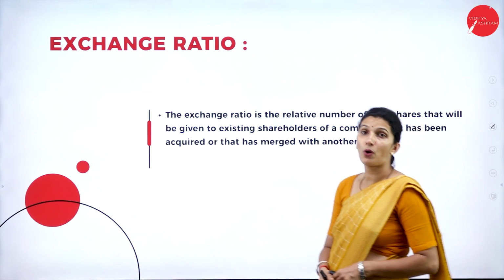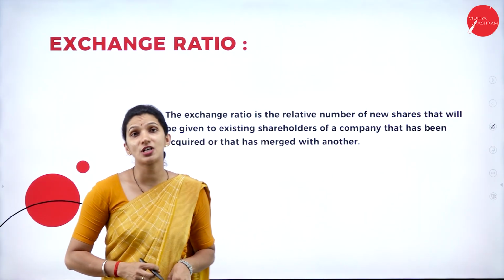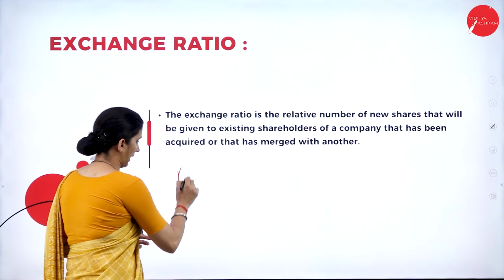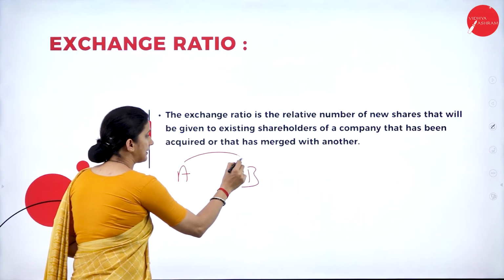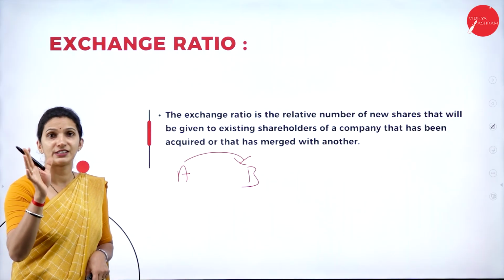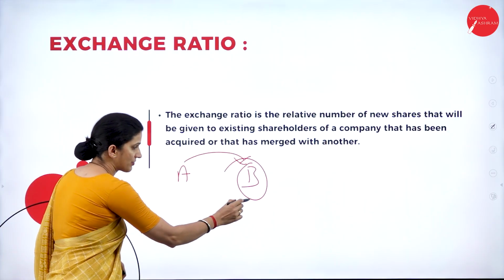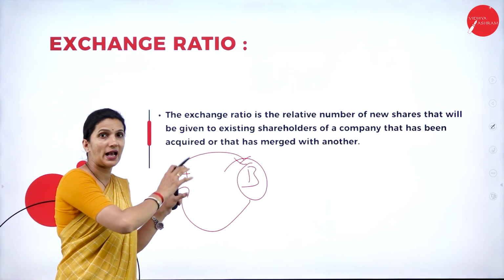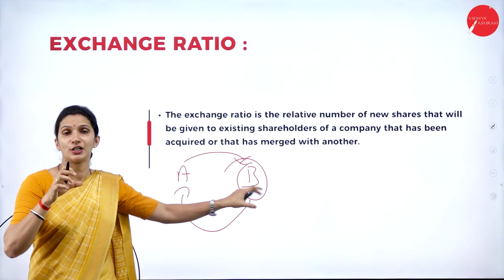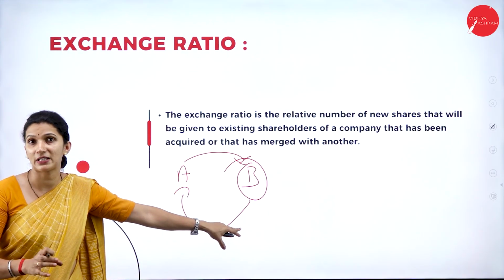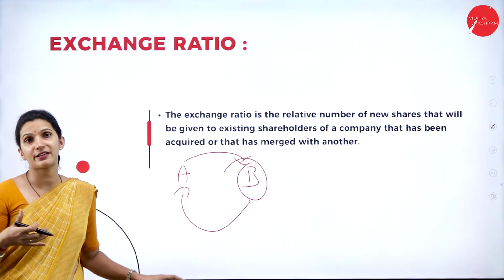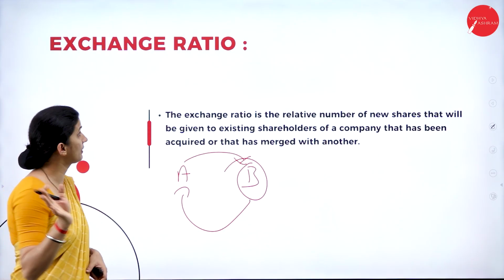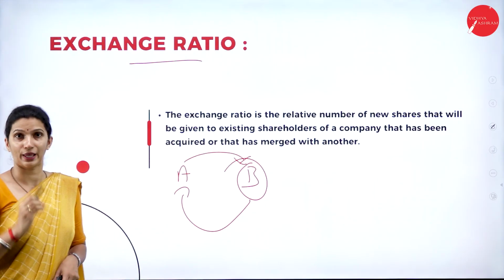Then we have another important calculation, that is the exchange ratio. When two companies are merged, for example company A and company B, and company A takes over the business of B, the shareholders of B Limited will become the shareholders of A Limited. That means the acquiring company has to give a fresh set of shares to the target company's shareholders. On what basis will those shares be issued? For that reason, we have the calculation of exchange ratio.